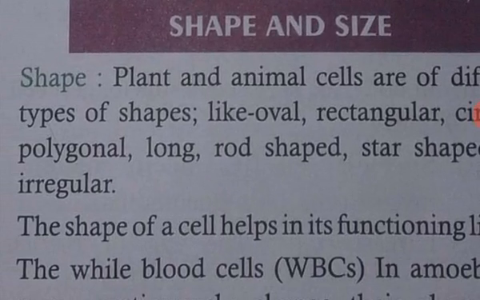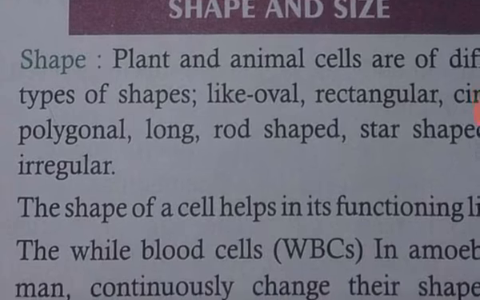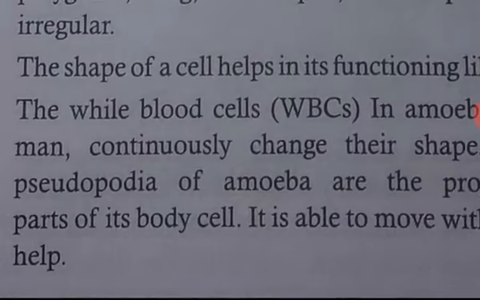The first is shape. Plant and animal cells are different types of cells. The shapes of the cells vary a lot according to their functional properties. The cells can be elliptical, polygonal, columnar, flat, irregular, or cuboidal. Some cells, such as neurons or nerve cells, may have a long branching fiber. The shape of a cell is related to its function.